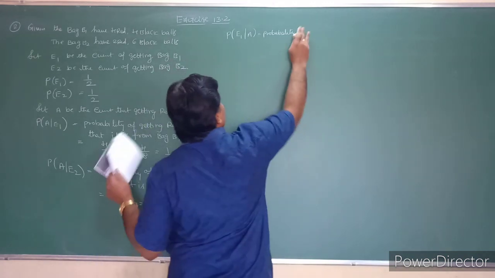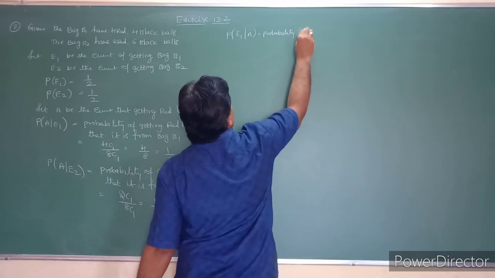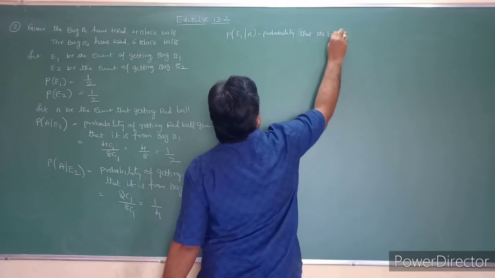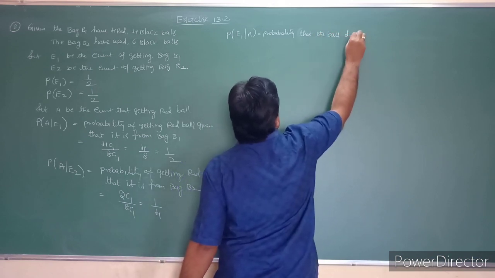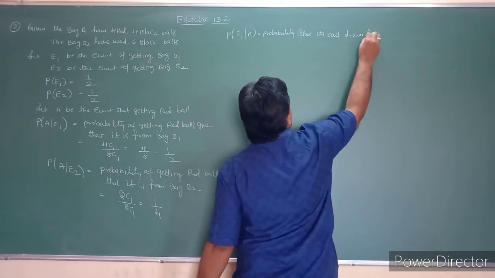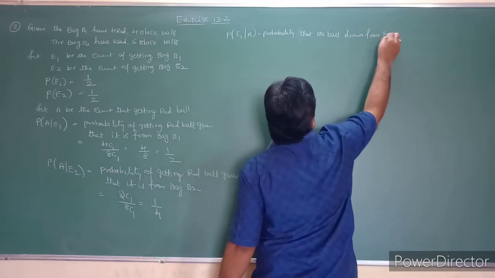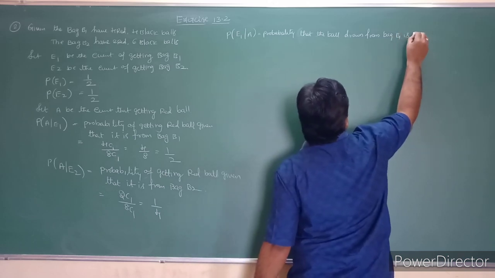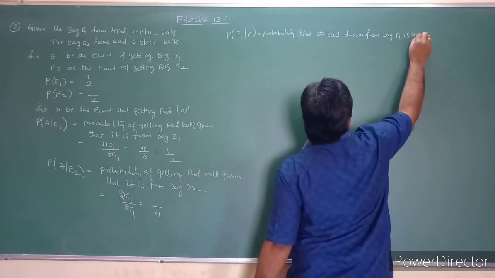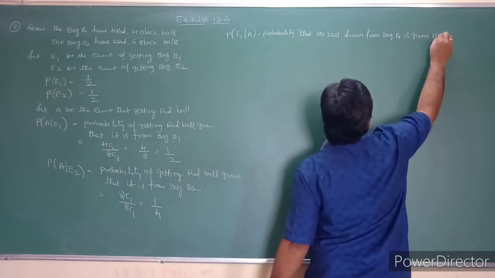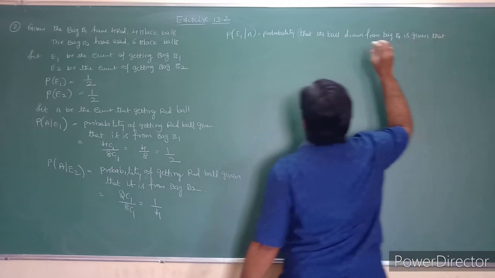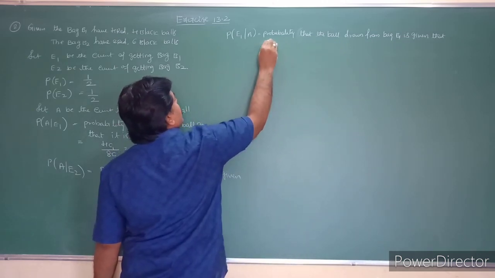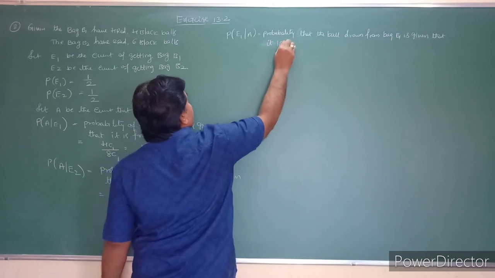What this means is the probability that the ball drawn is from bag B1, given that it is a red ball.